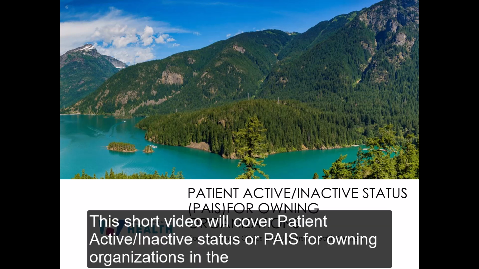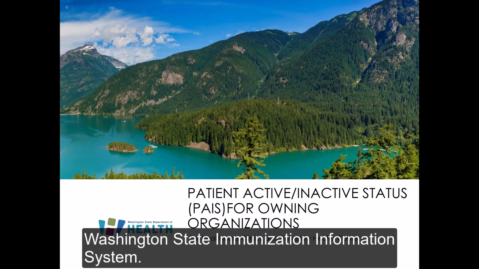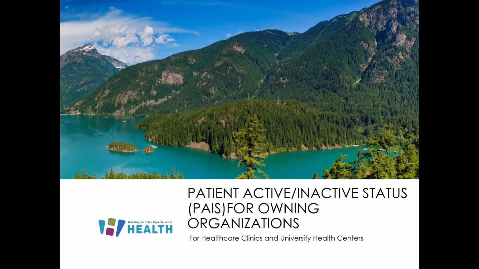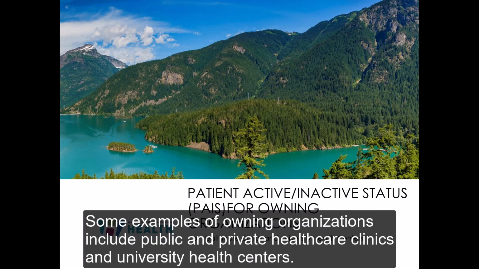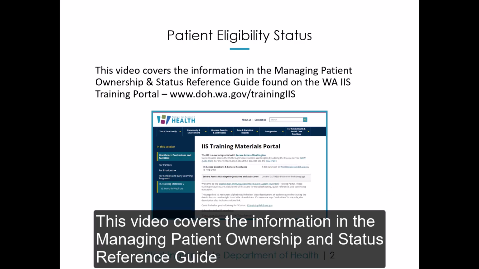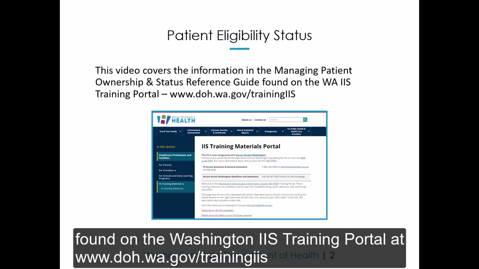Welcome. This short video will cover Patient Active-Inactive Status, or PAIS, for owning organizations in the Washington State Immunization Information System. Some examples of owning organizations include public and private healthcare clinics and university health centers. This video covers the information in the Managing Patient Ownership and Status Reference Guide found on the Washington IIS Training Portal at